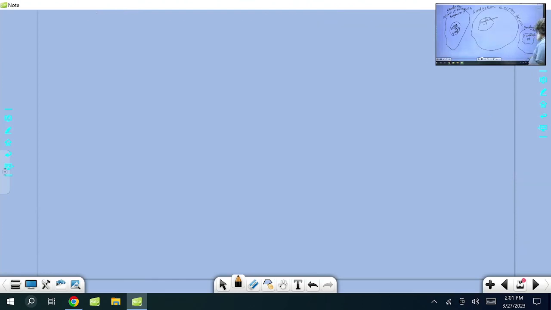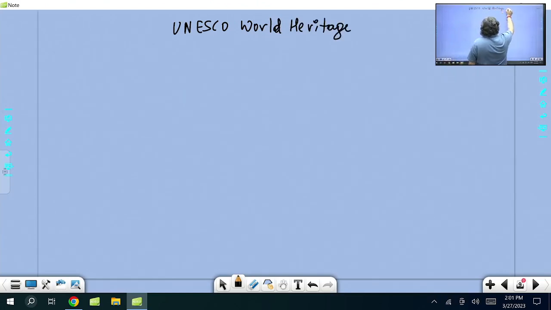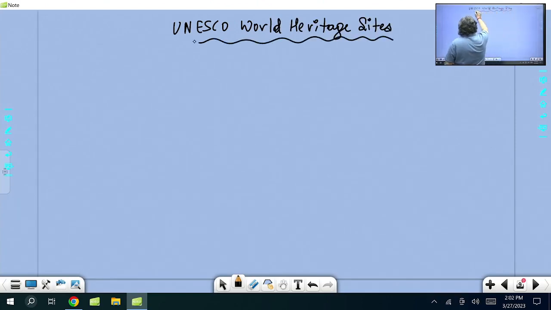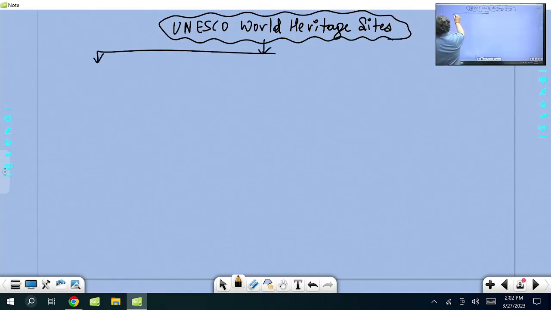Now what I would like to bring here. UNESCO also has a program called World Heritage Site, the World Heritage Convention. Under this program, World Heritage Convention, you have three types of categories. One is cultural significance.